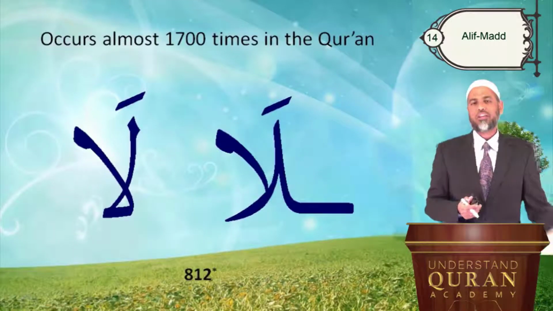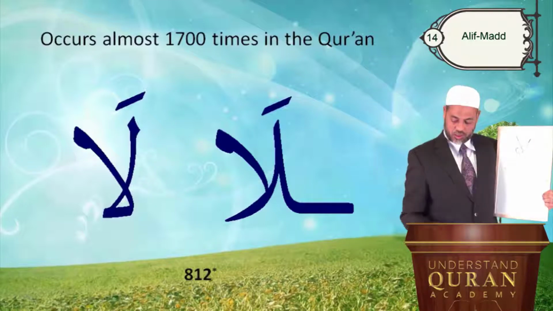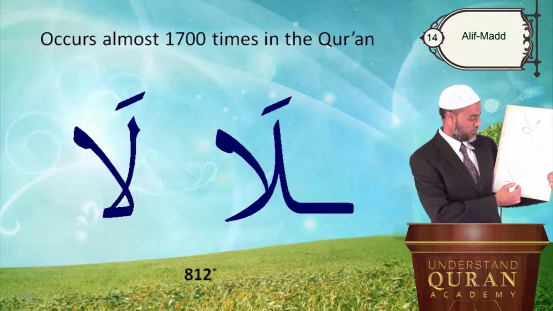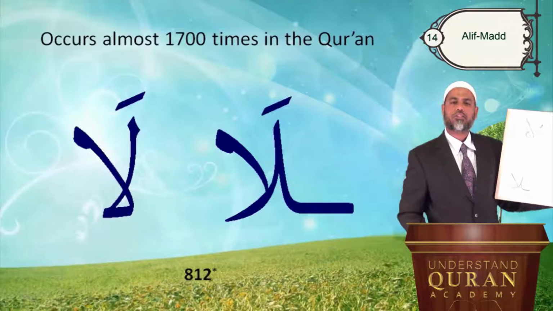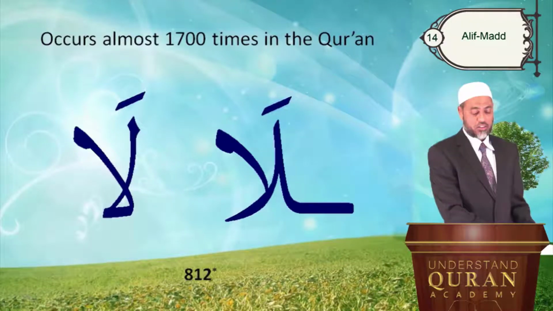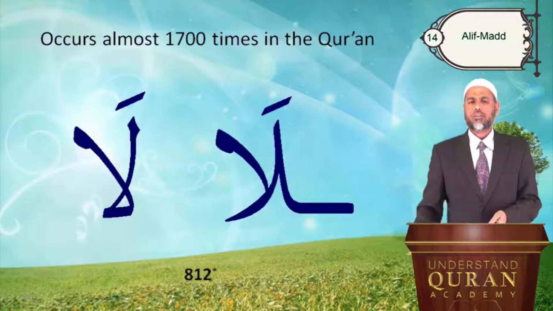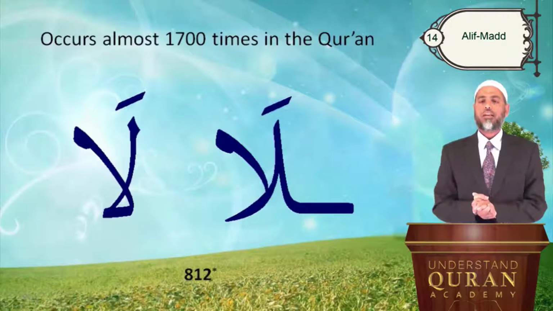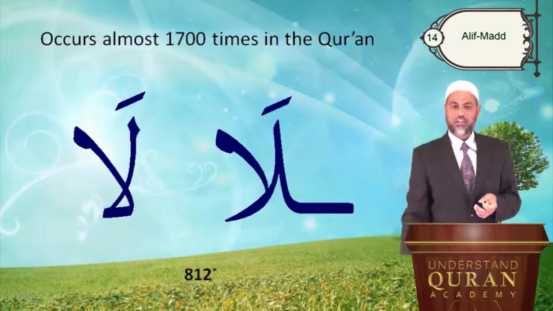Alright, that's one meaning. When you have a connector, suppose you are writing a set of words, this is the lam, and if you have a connector, this is how it is written. With the connector, that's how it is. Try to write it once, alladhi allama bil qalam, you'll really benefit. And lam alif, la, occurs in the Quran so many times with la, with wa and fa and other words. It's almost 1700, and by itself more than 800 times.